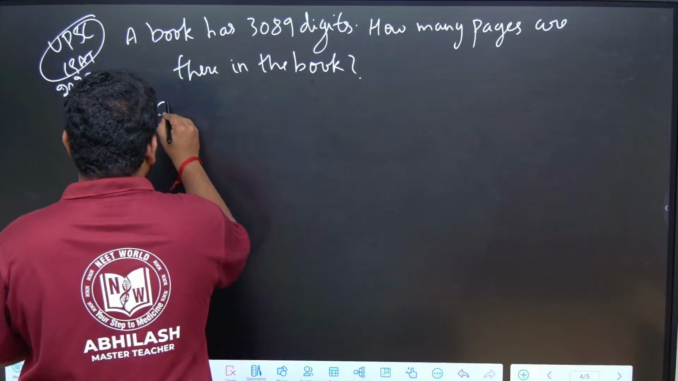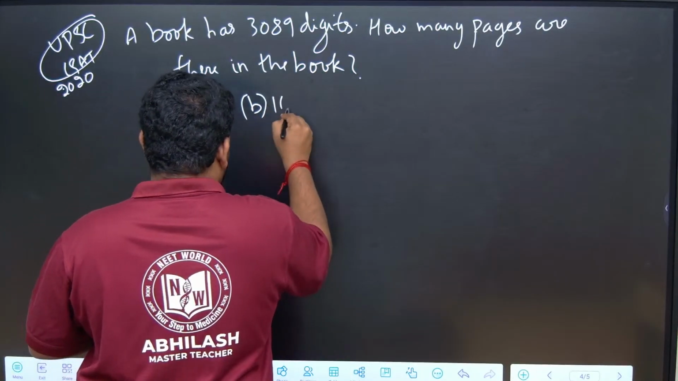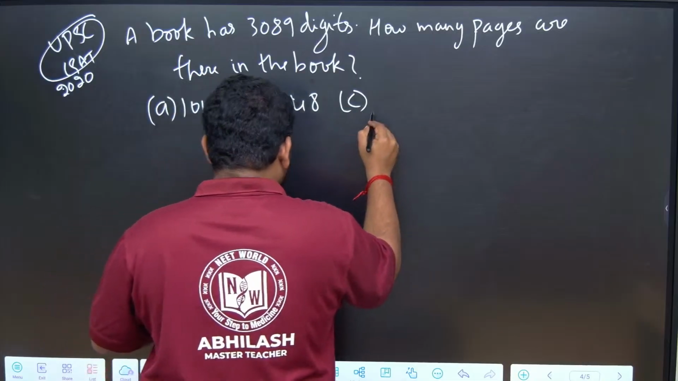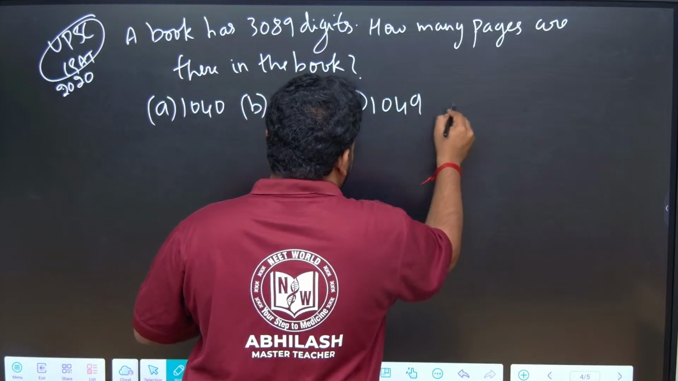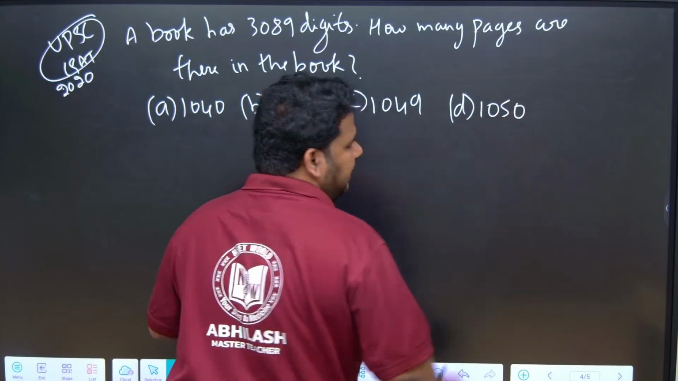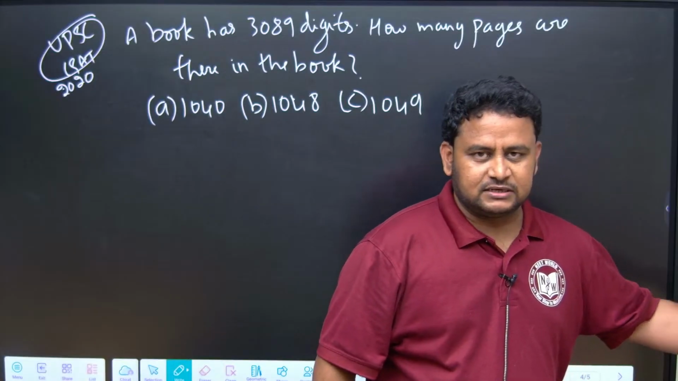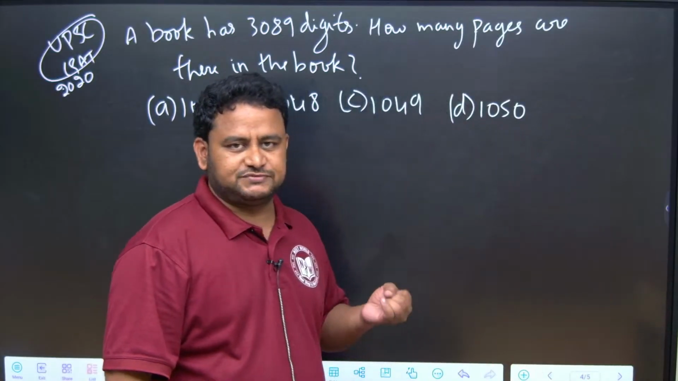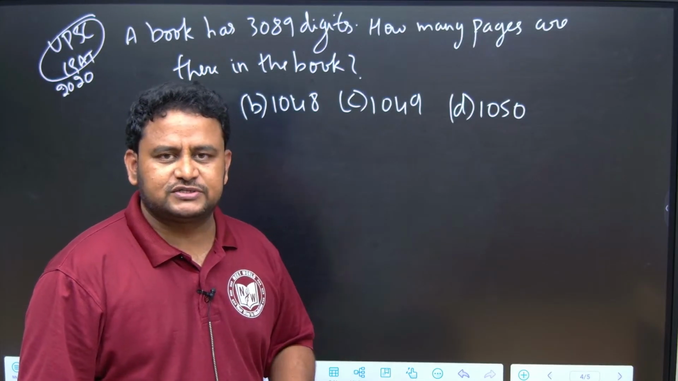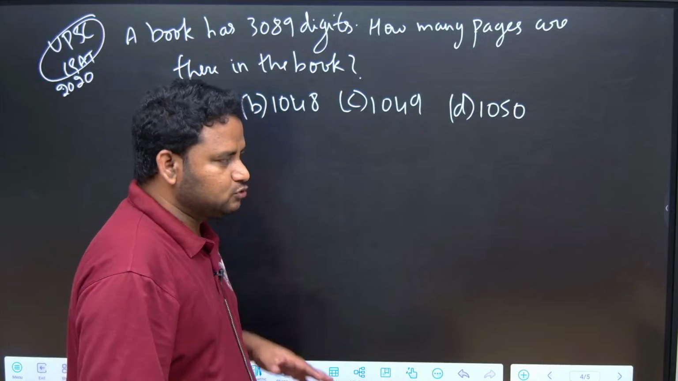A is 1040, B is 1048, C is 1049, and D is 1050. Those who have not watched Number System part 1 and part 2, please do watch them after the class. You will learn a lot of things. We have done classification of numbers, divisibility rules, number of zeros, and unit digit. Please watch part 1 and part 2 also, and share with your friends.